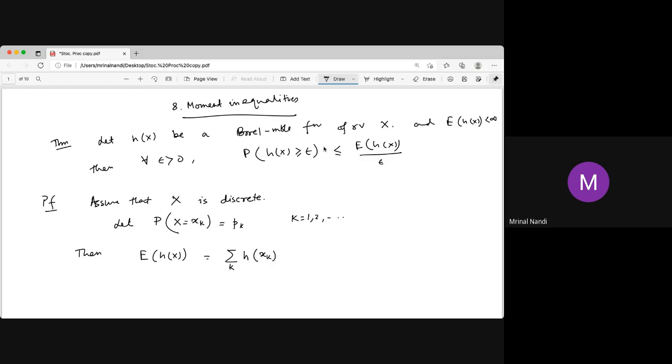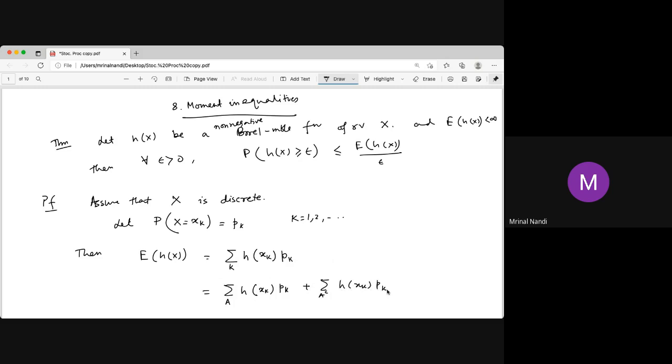Since H is non-negative Borel, this is positive and p_k is also positive, so you can rearrange the terms in any order.